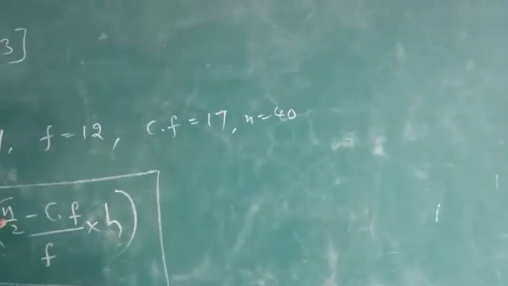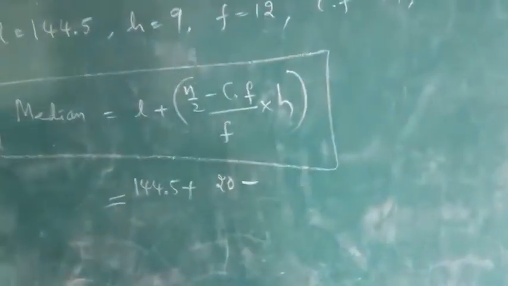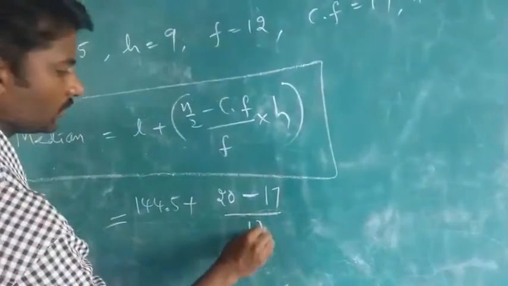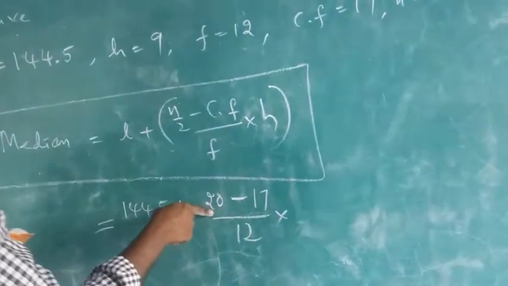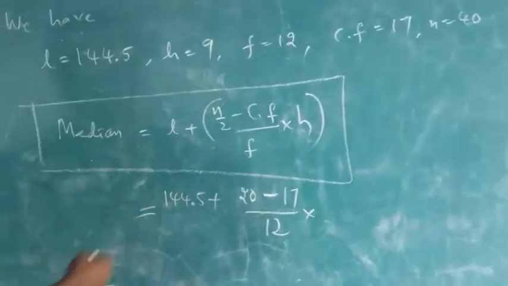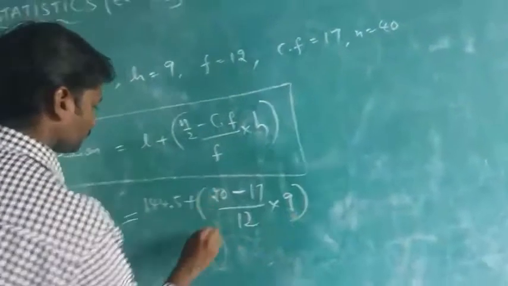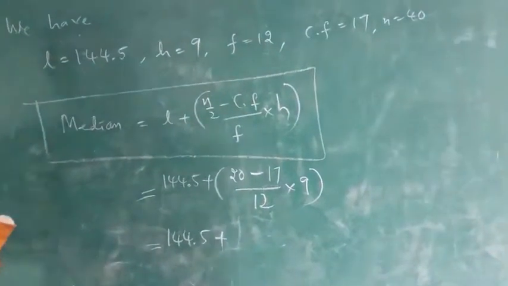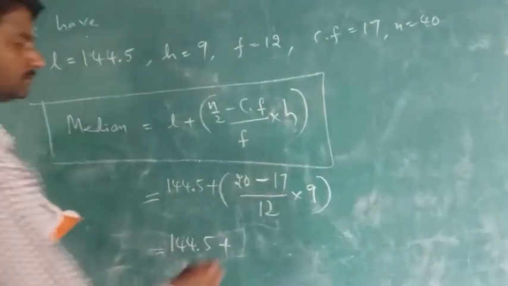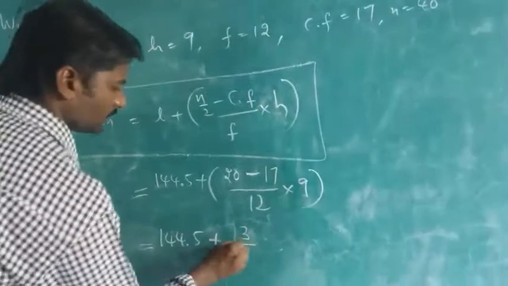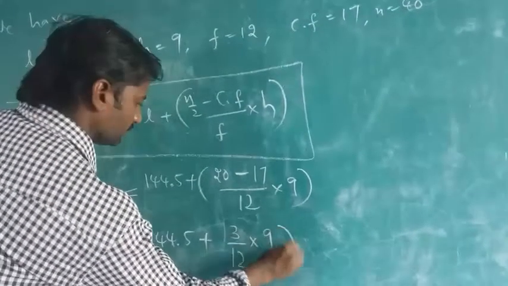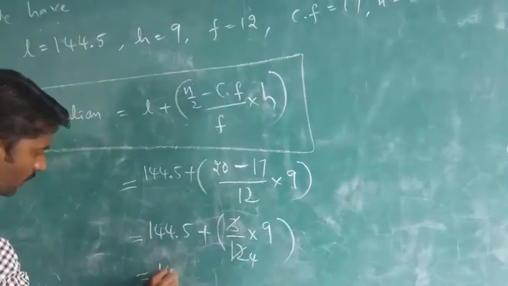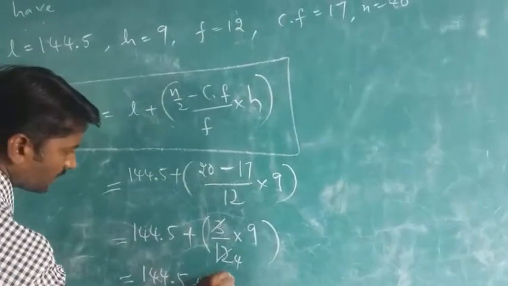So now 40 on 2 is 20. CF, what is the value? 17. F is 12. Here the calculation part is only additions and subtractions, so you can understand. Height is 9. Let us do 144.5 plus 20 minus 17, children. 20 minus 17 is 3. 3 on 12 into 9. If you want to cancel, you can cancel. 3 ones are 3, 3 fours are 12. So 144.5 plus 9 on 4.